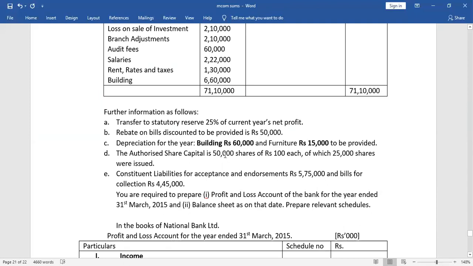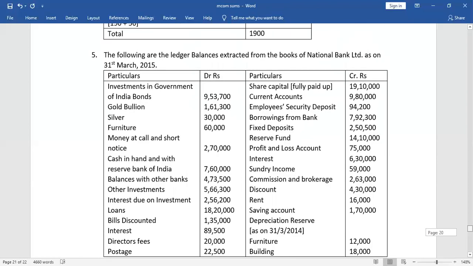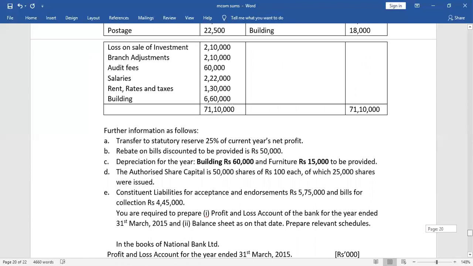The authorized capital is 50,000 shares of rupees 100 each, of which 25,000 shares were issued. So see here, 50,000 is the authorized capital and 25,000 is the issued capital. But the subscribed capital is fully paid. There is no call scenario. It's only 19 lakh 10,000. So here, what we will do next, the last point is the statutory liabilities,